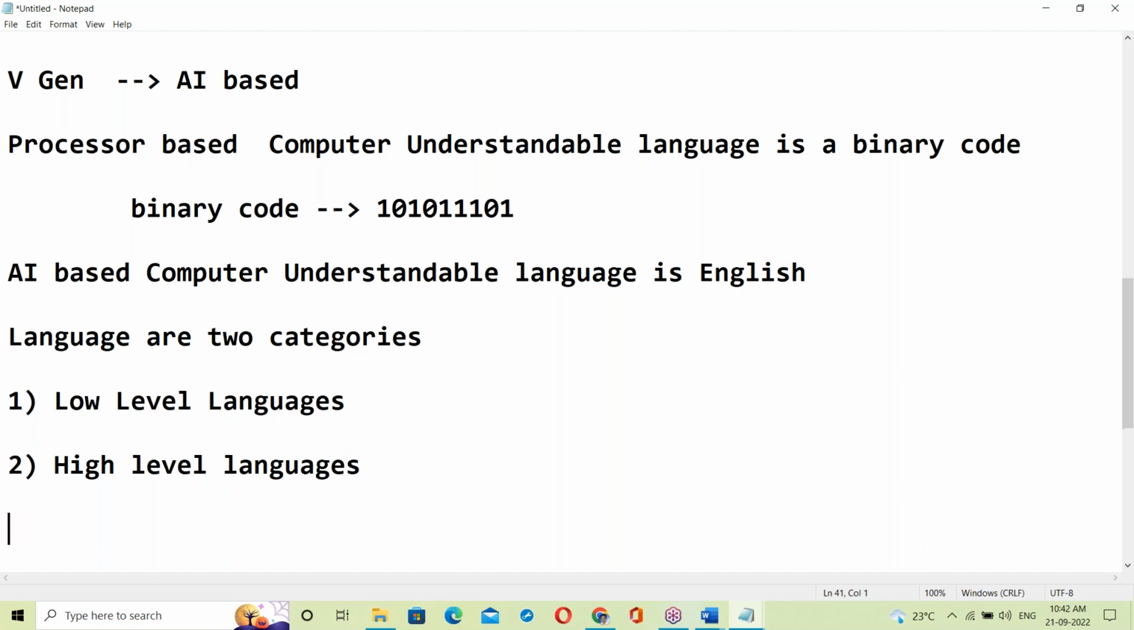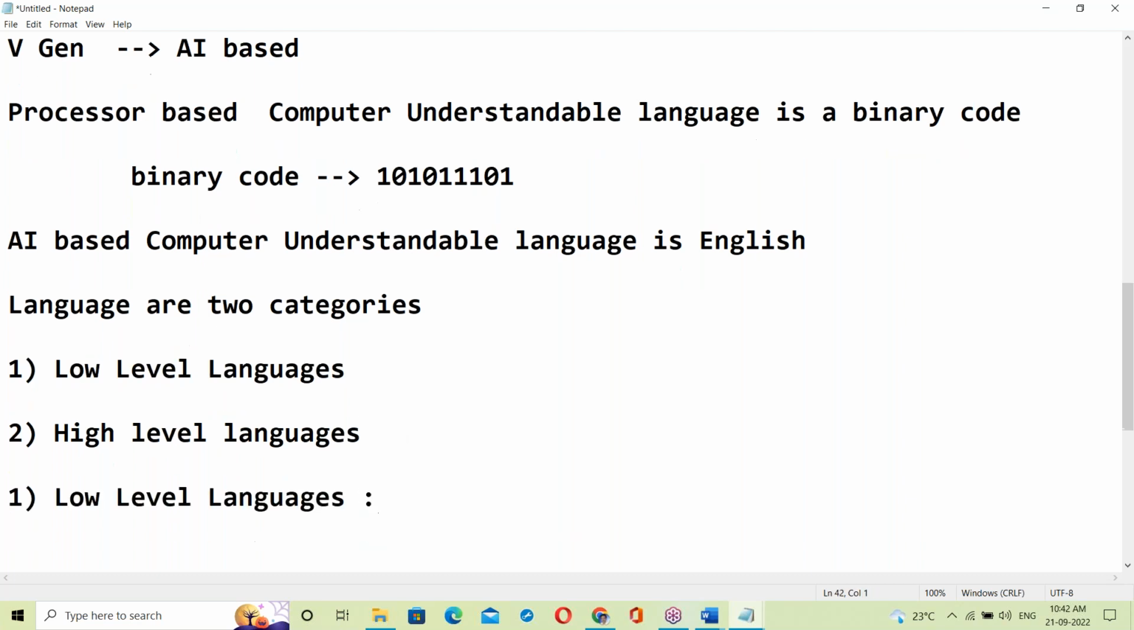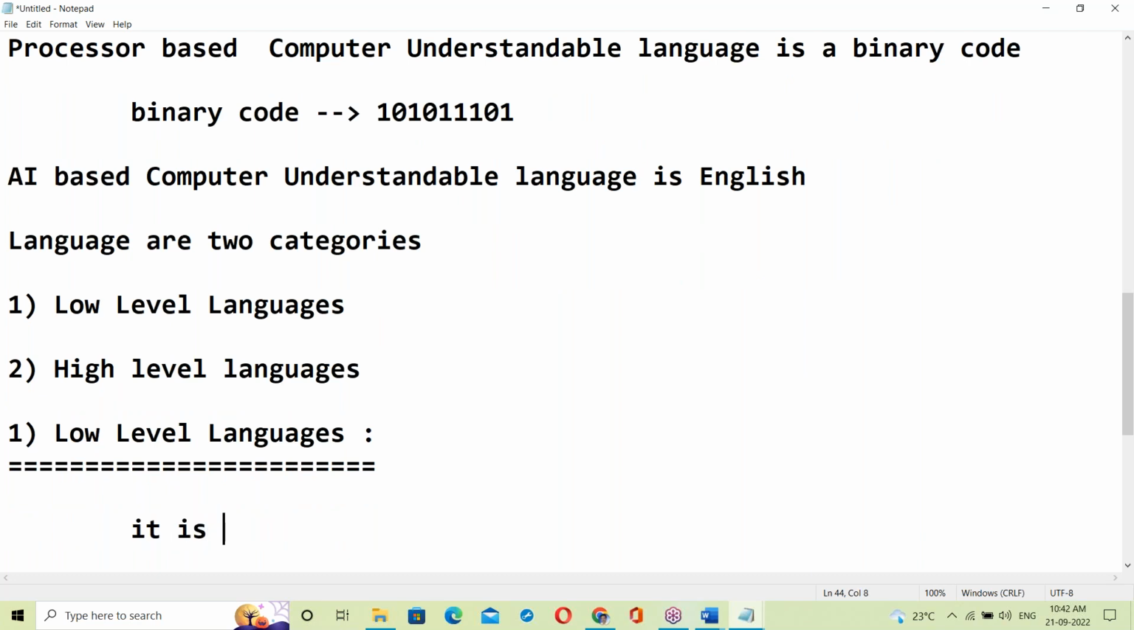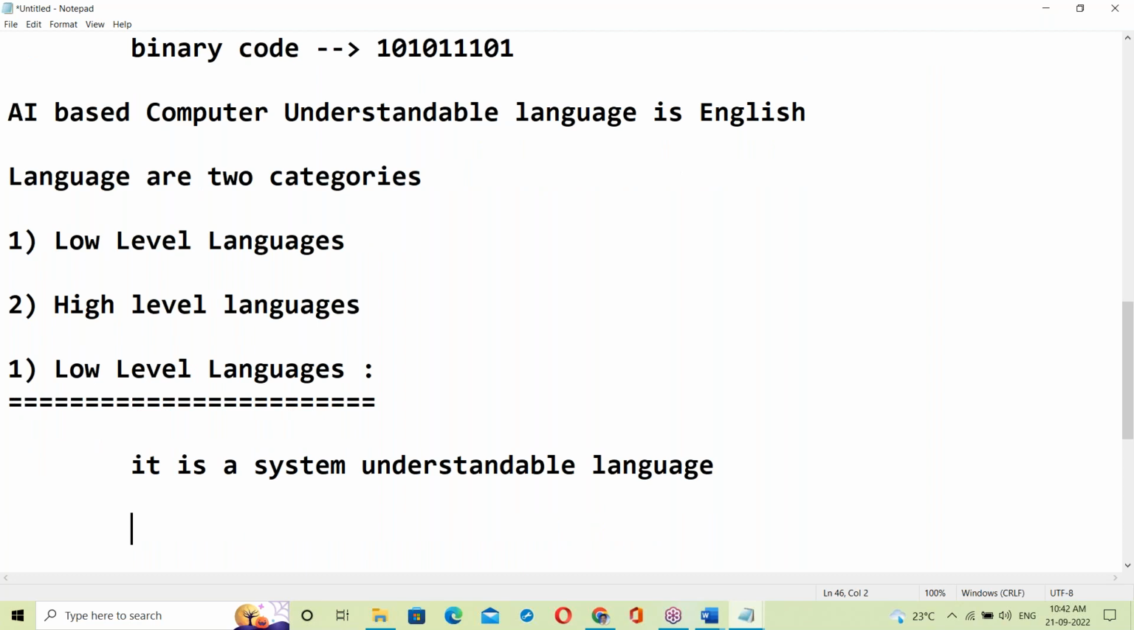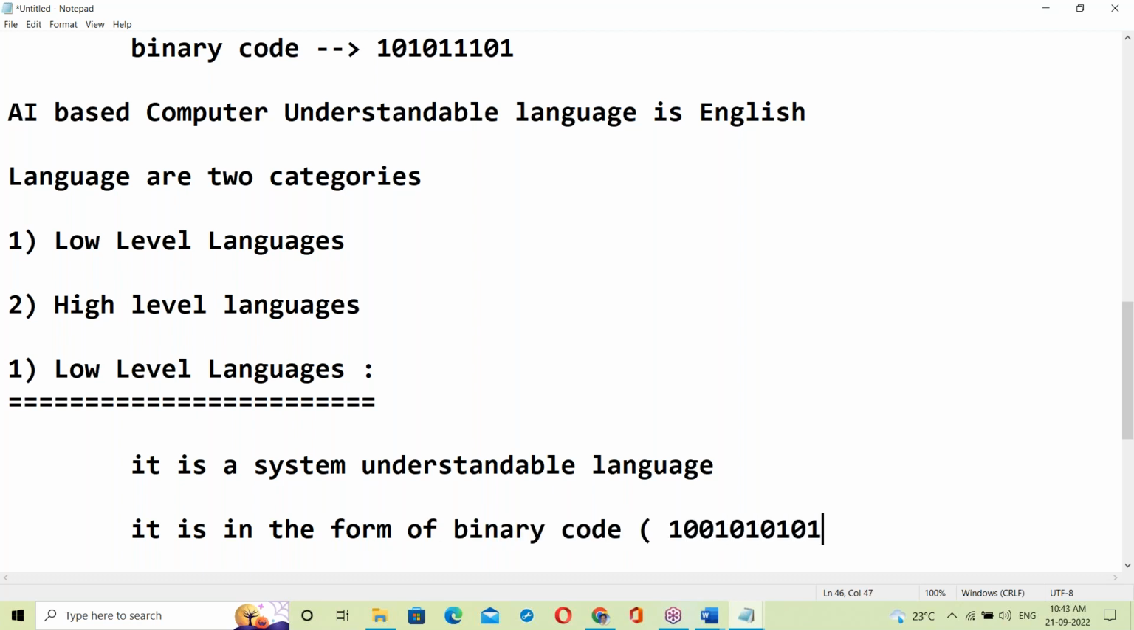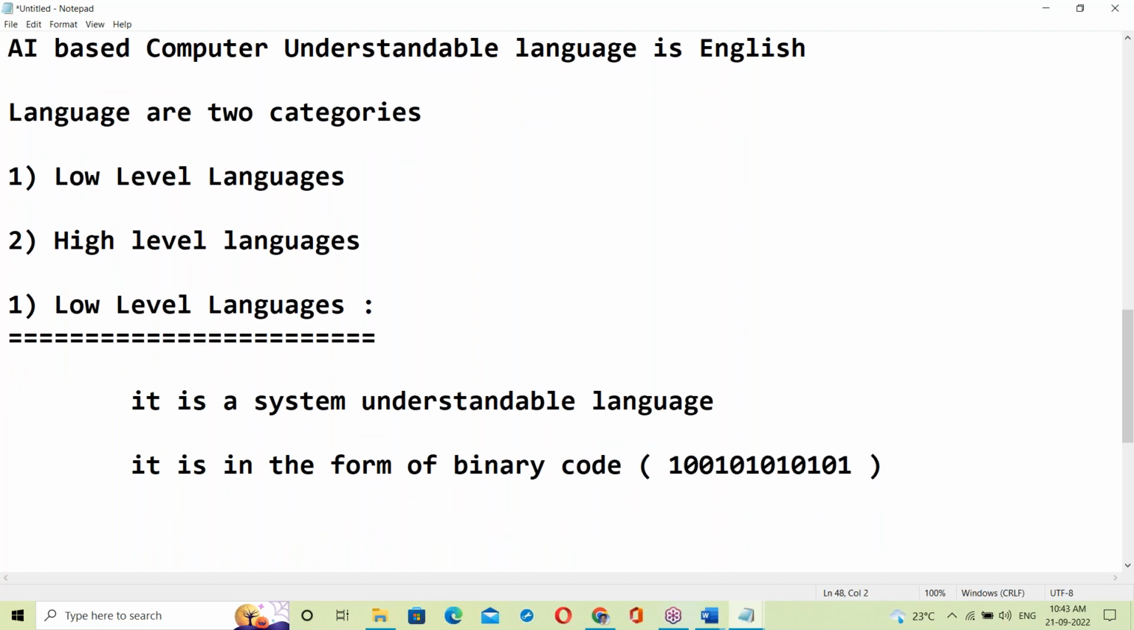What is low level language? What is high level language? Low level language is a system-understandable language. It is in the form of binary code, like zeros and ones.